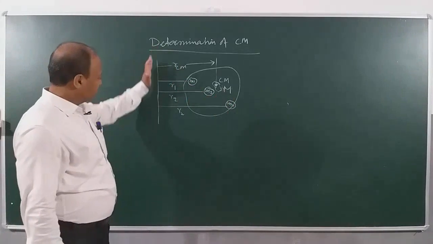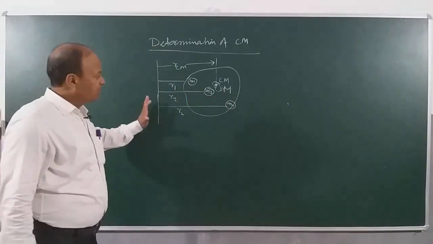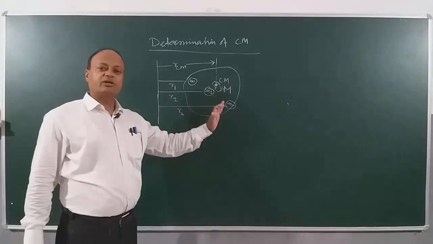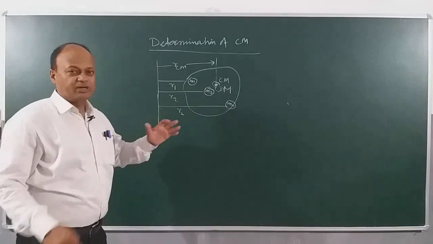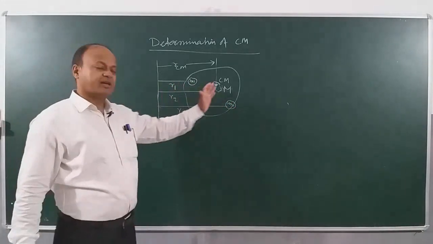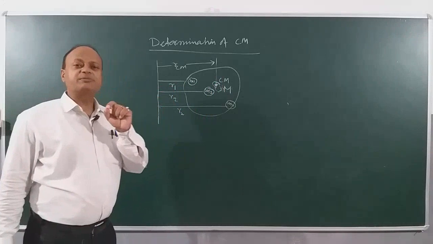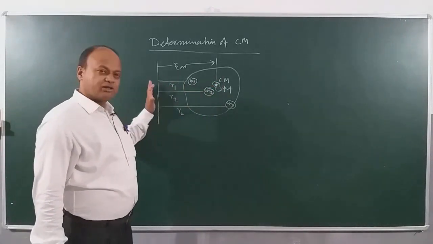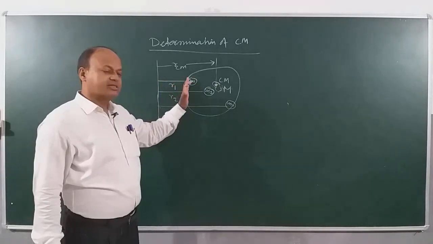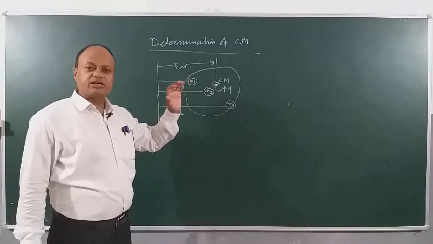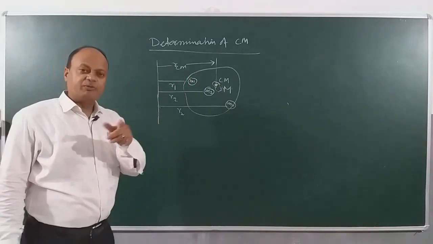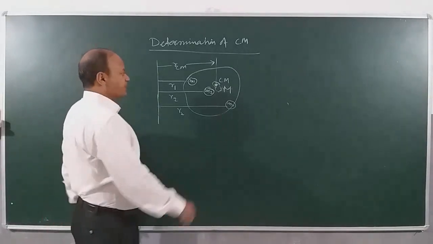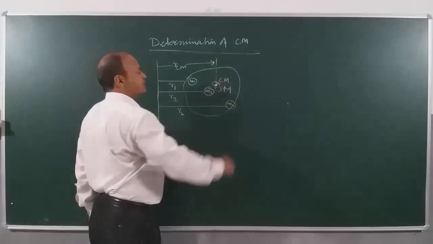And here we have chosen a reference axis from which the distances are being calculated. Now this axis can lie outside, it can also lie what? Inside. The choice of the axis will depend upon your convenience. I can take anywhere I want. But remember, the location of center of mass will be the same. Suppose the center of mass is here. If I take the axis outside, the distance will increase. If I take axis inside, the distance will decrease. So location of center of mass does not depend upon the choice of the axis. This is one of the properties of the center of mass. Clear? So let the center of mass be given by CM.